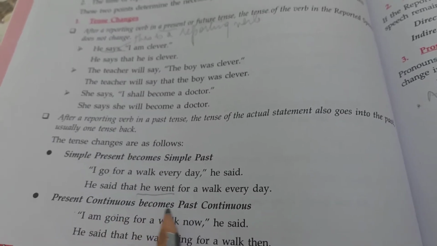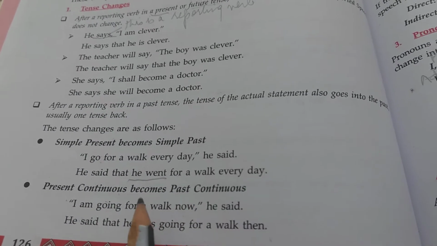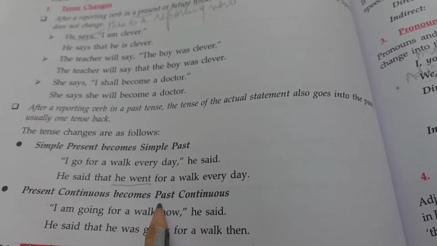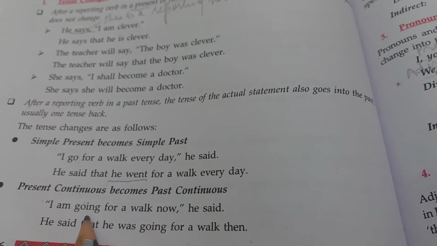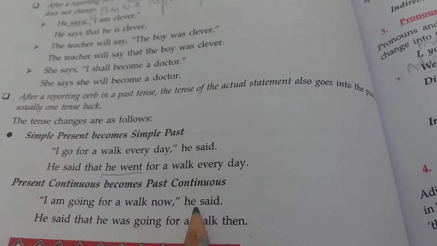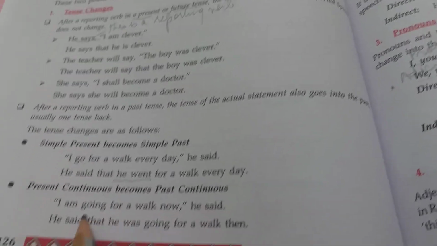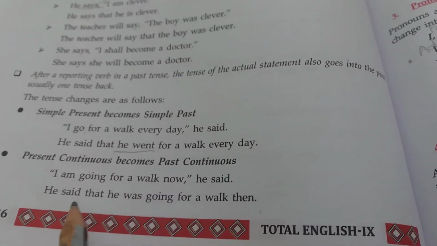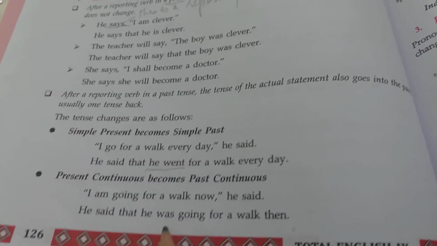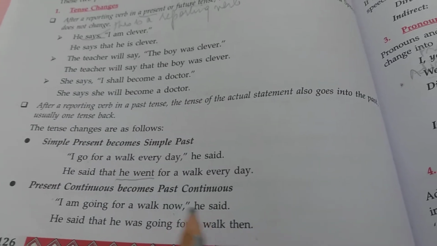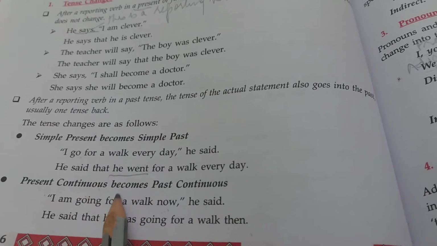Present continuous becomes past continuous. Very easy. Now present continuous converting into past continuous. I am going for a walk now, he said. So which tense is this, children? I am going for a walk. This is a present continuous tense. He said that he was going for a walk then. Now, then. There is a change. Okay, present continuous and the past continuous.